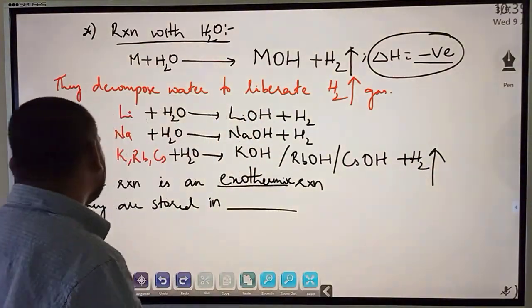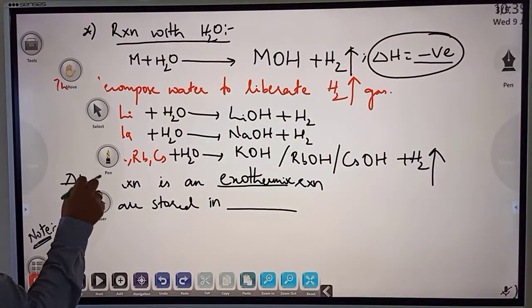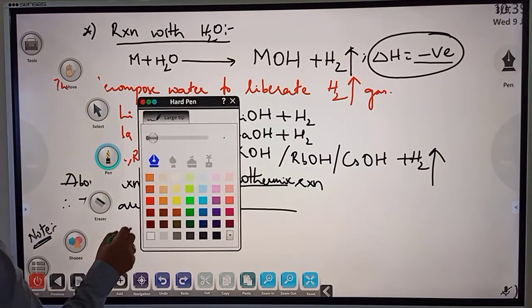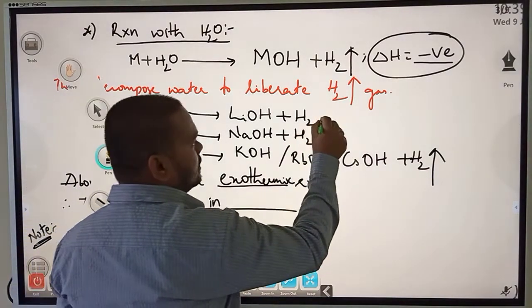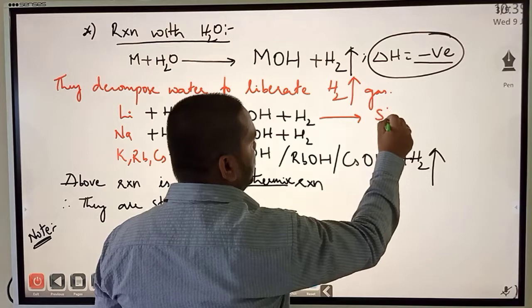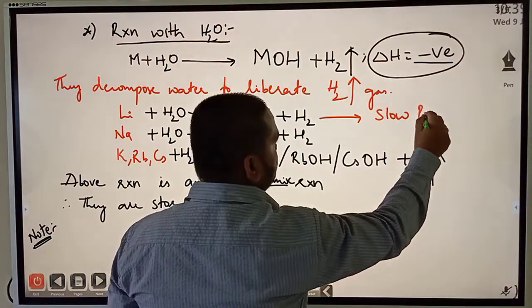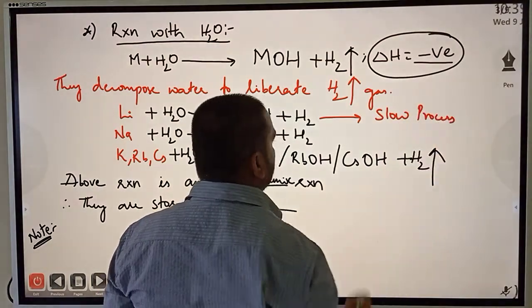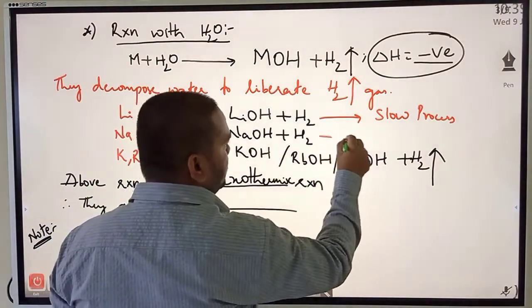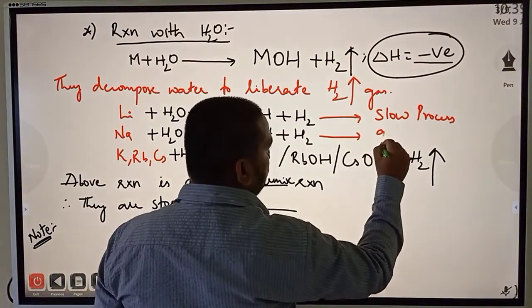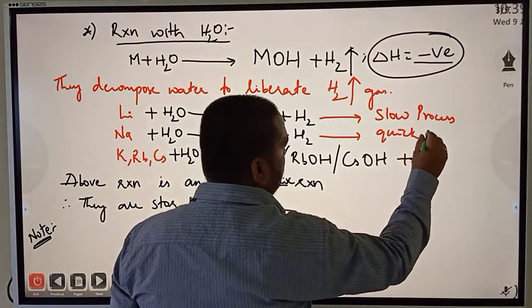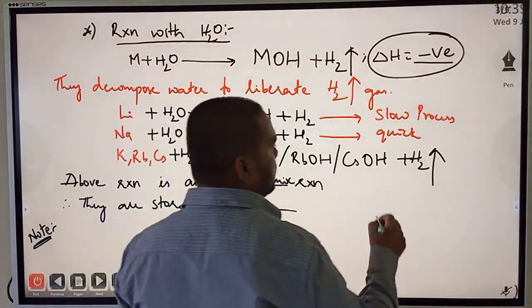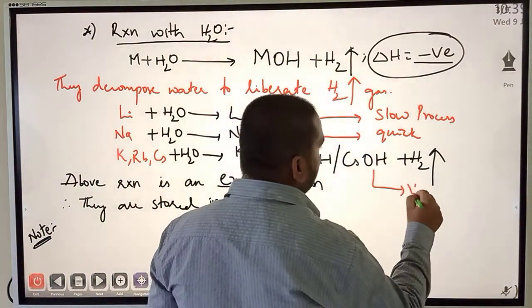Now the interesting point is that with lithium, this reaction is a slow process. With sodium, it is quick. And with potassium, rubidium and cesium, this reaction is vigorous.